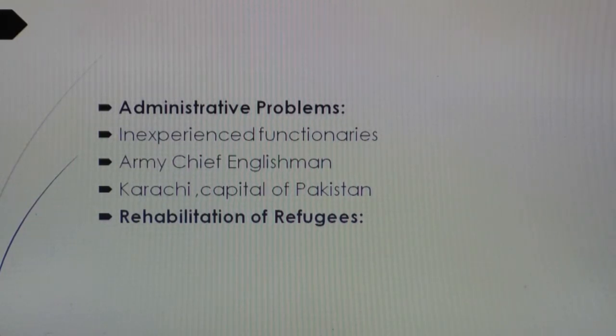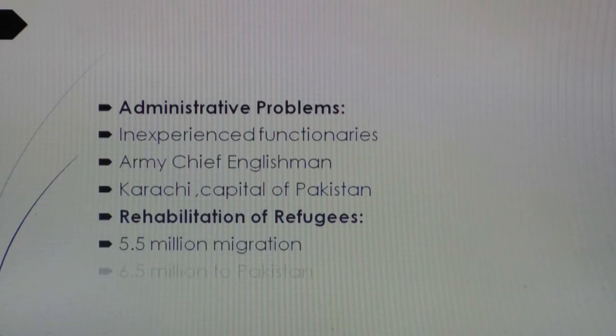So what about the rehabilitation of refugees? When the refugees migrated from India to Pakistan, 5.5 million Hindus migrated from Pakistan to India. From India to Pakistan, 6.5 million refugees migrated. So there was a lot of burden on the economy of Pakistan.